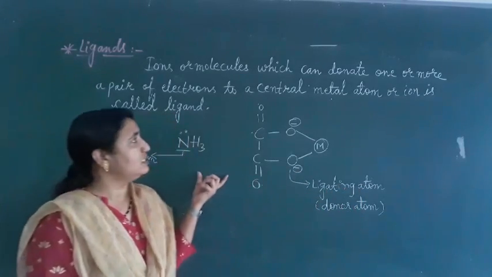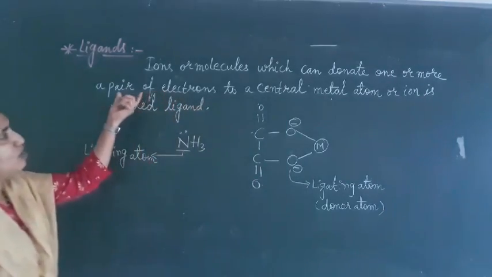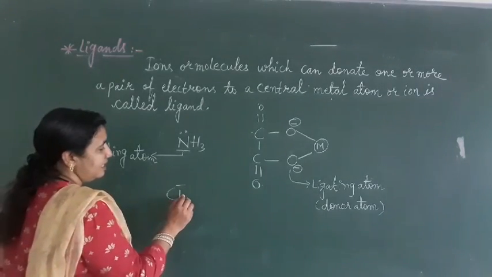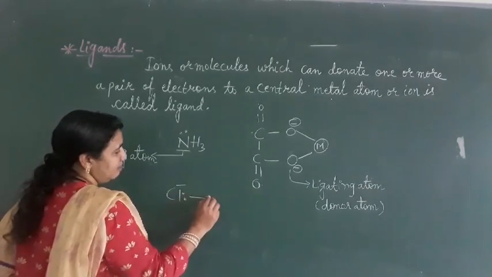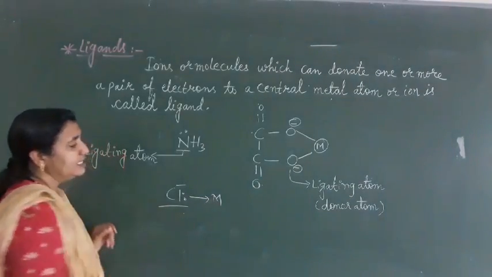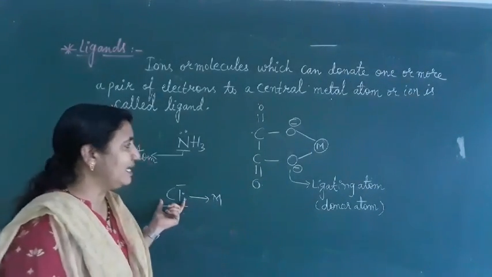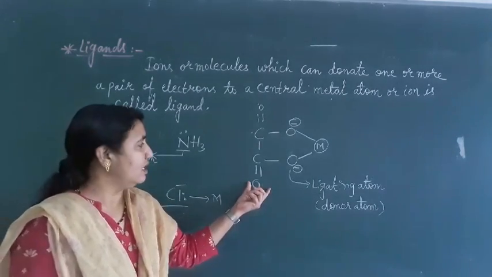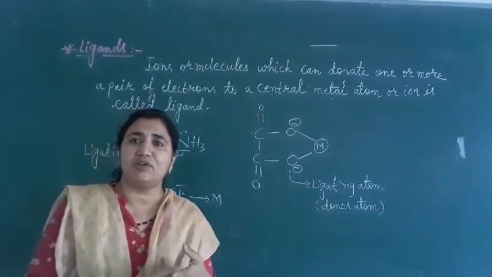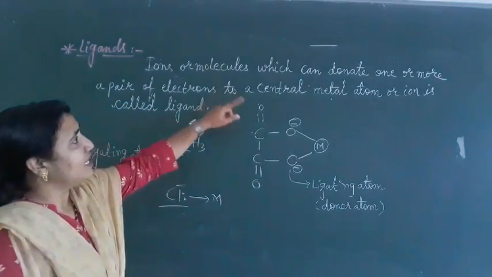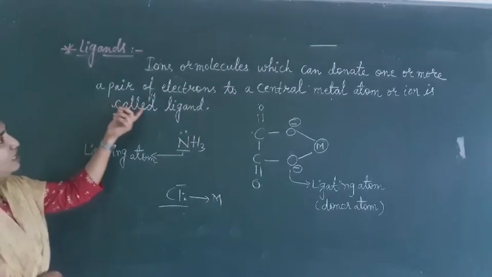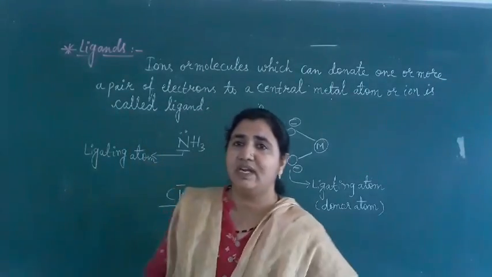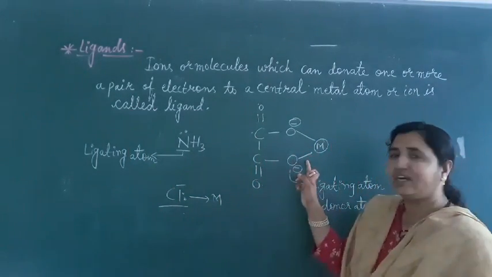So these ligands are ions or molecules. Ions means, for example, Cl minus is an ion and it can donate an electron pair to the central metal atom. So this chloride ion is a ligand. This oxalato ion is also a ligand. Ligand means they should have an electron pair. Those which can donate one or more pairs of electrons to a central metal atom or ion are called ligands, and they can donate either one pair or two pairs of electrons.